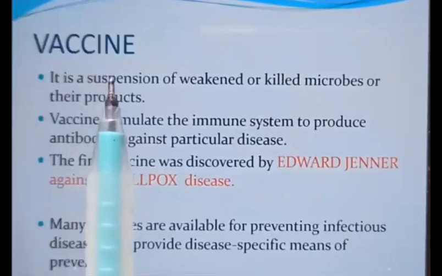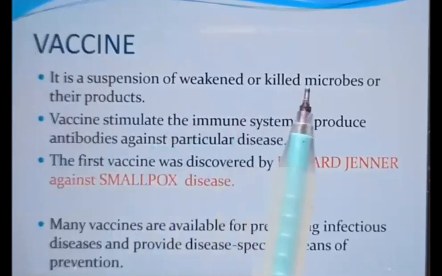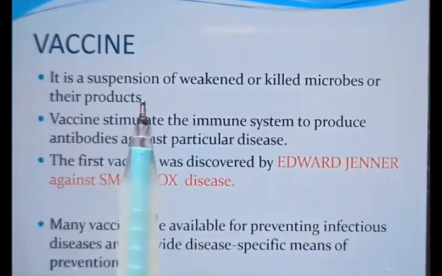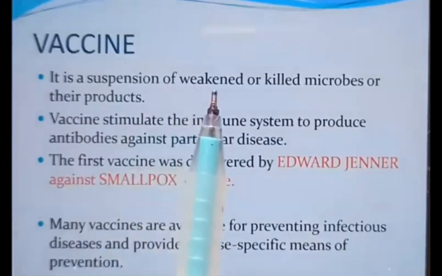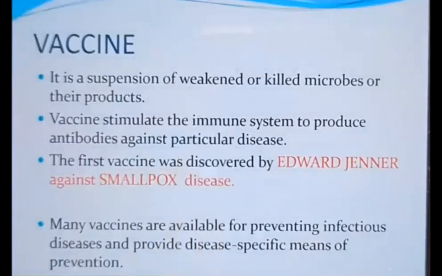Now, what is the meaning of this word vaccine? Vaccine is a suspension of a weakened or a killed microbe or a dead microbe or their products into your body. This vaccine stimulates your immune system that produces antibodies to fight against that particular disease. The first vaccine was discovered by Edward Jenner against the smallpox disease. Many vaccines, I told you, are available for preventing infectious diseases and provide disease-specific means of prevention.